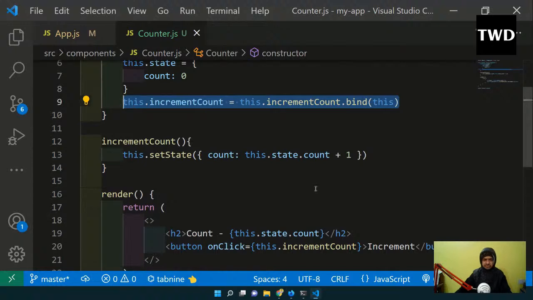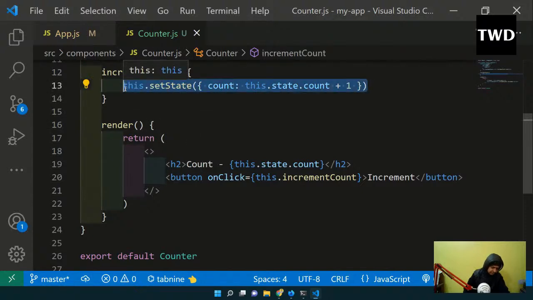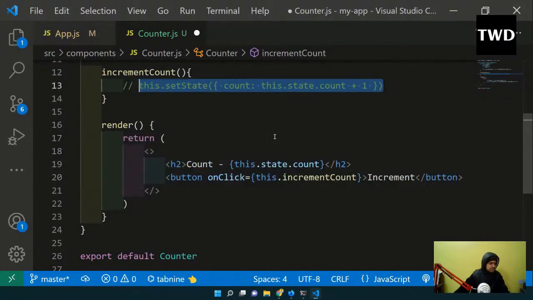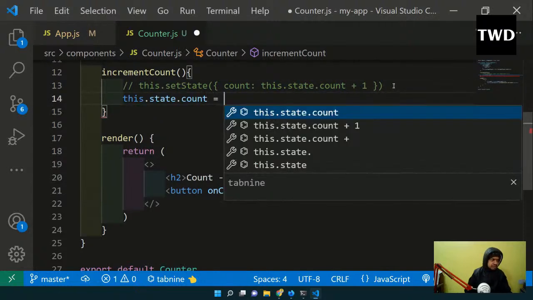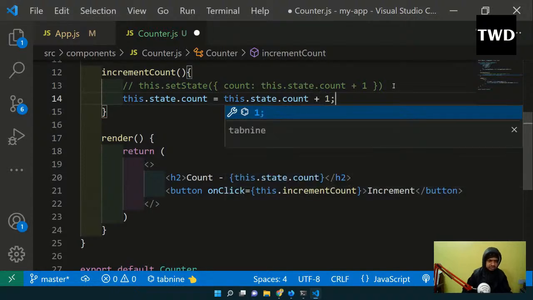As I've told, why am I using this.setState? We'll now look into the main thing. I could have directly done this. Let me comment this out, and what I'm going to do is this.state.count = this.state.count + 1. I'm going to directly do that. Why use setState? Let me try that.